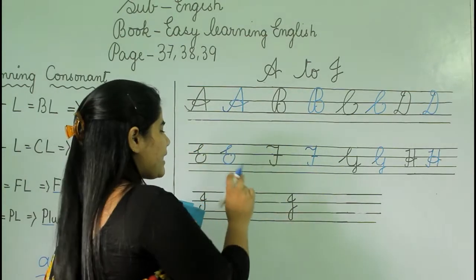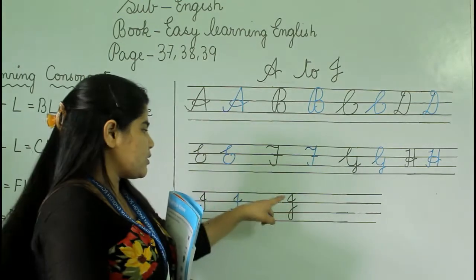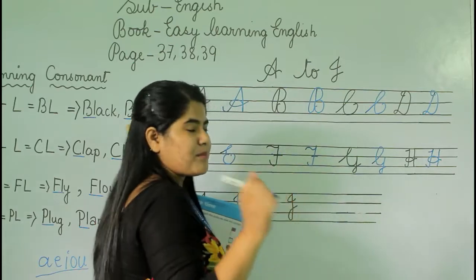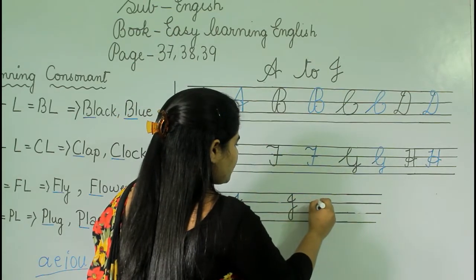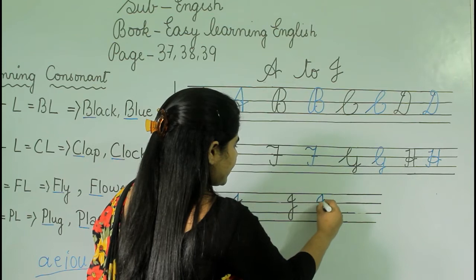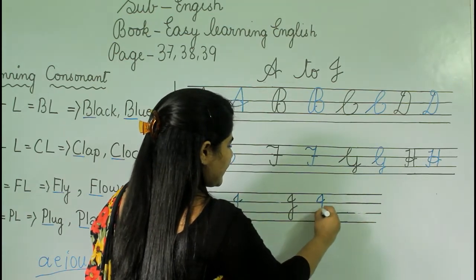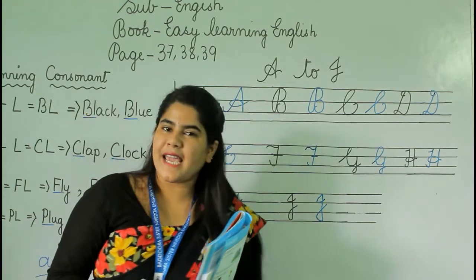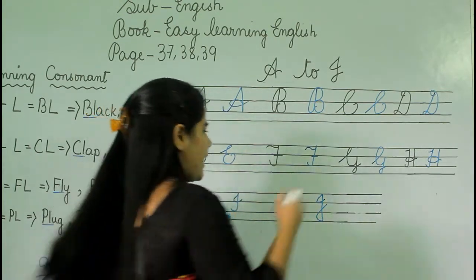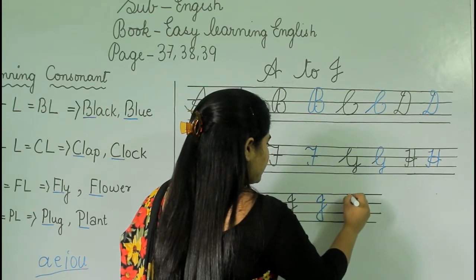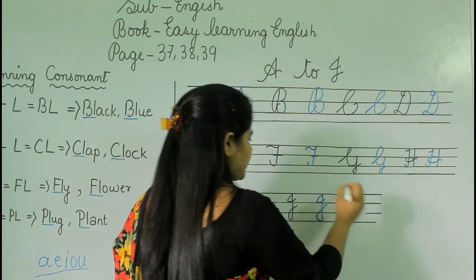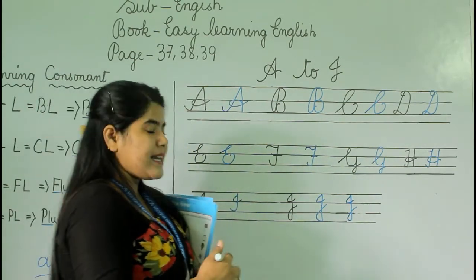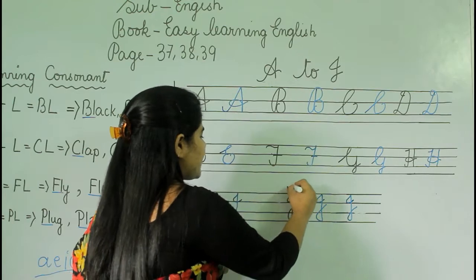Now let's see. In this letter, we are going to use 4 lines, okay? So, you will start from the second one, then you will move on to the first line, then you will move to the fourth line, and then to the second one, okay? What we have got? J. That means jump. Again, let's write it together again. Like this. It's very easy. Alright, so these are the letters, and the main letter that we have learned today is J.